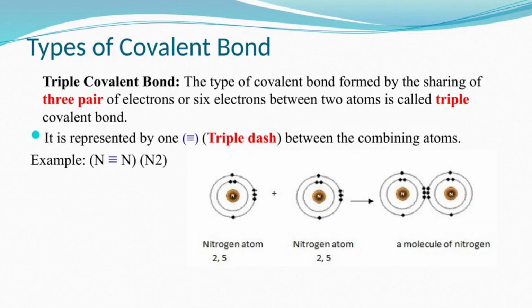So, another type is the triple covalent bond. The type of covalent bond formed by the sharing of 3 pairs of electrons, or 6 electrons, between the 2 atoms is called a triple covalent bond, and it is represented by a triple dash between the combining atoms. The example given is nitrogen, and how nitrogen shares its electrons is shown in that diagram. Look carefully, so you can find how the electrons are shared and the nitrogen molecule is formed. Okay. And the last slide.